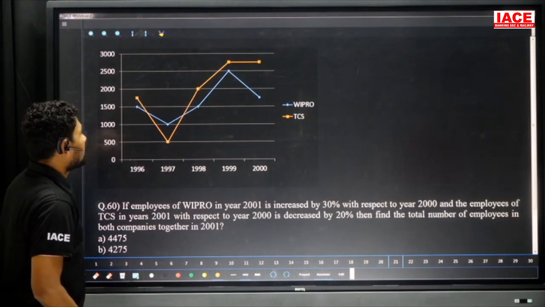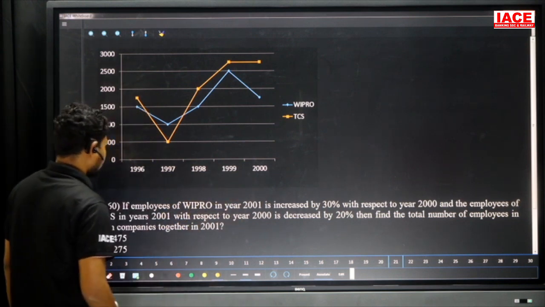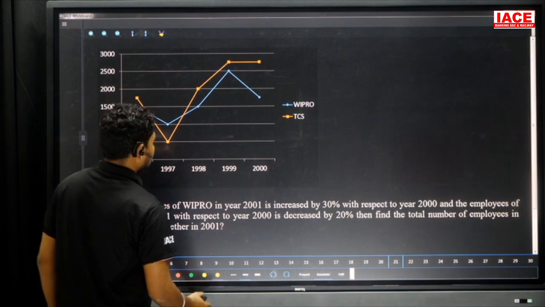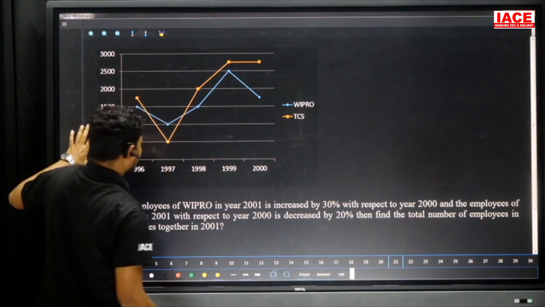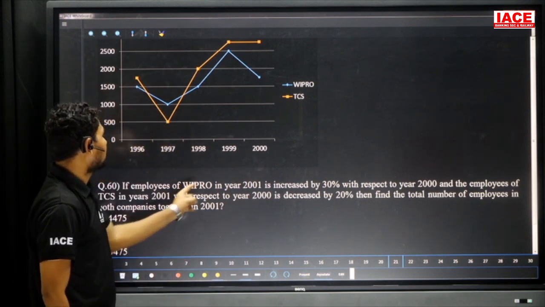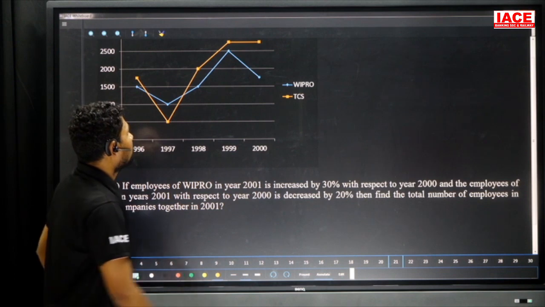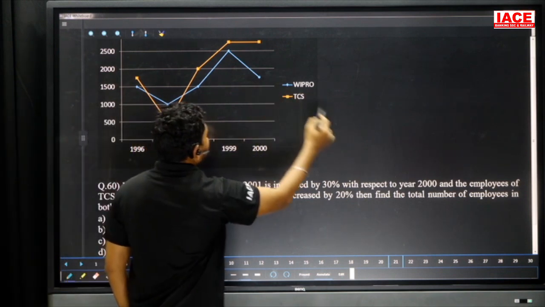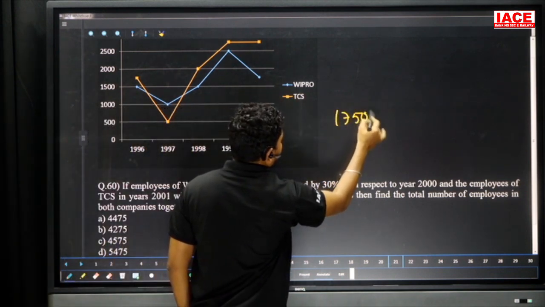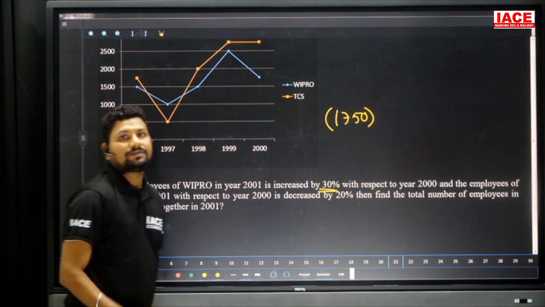Here, if the employees of Wipro in year 2001 are increased by 30 percent, particularly which year? So Wipro in 2000. Wipro 2000 is increased by 30 percent for the 2001 purpose, so we take the value of 2000. The Wipro value here is 1750, which is increased by how much percentage? 30 percent we have to increase.